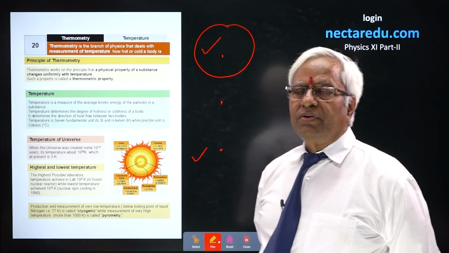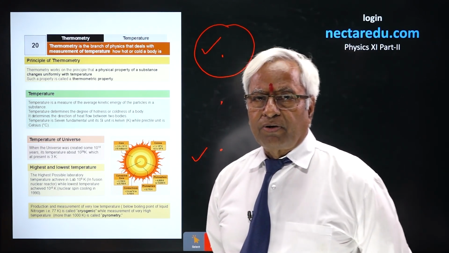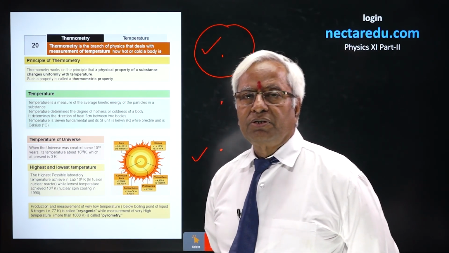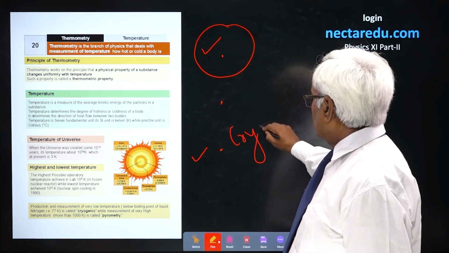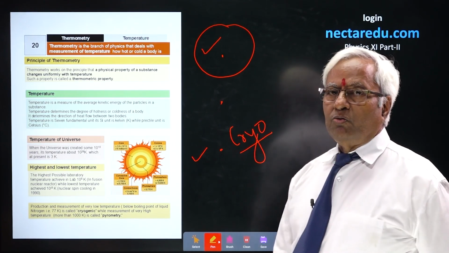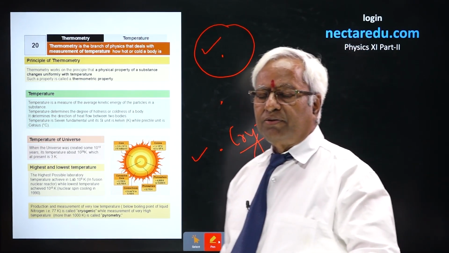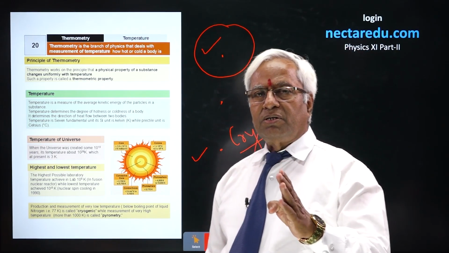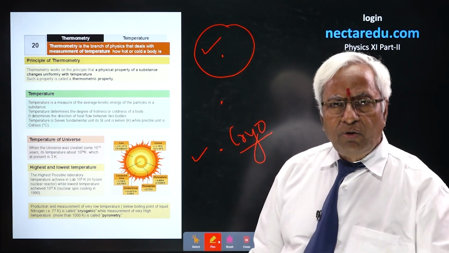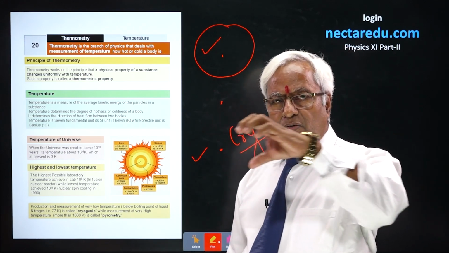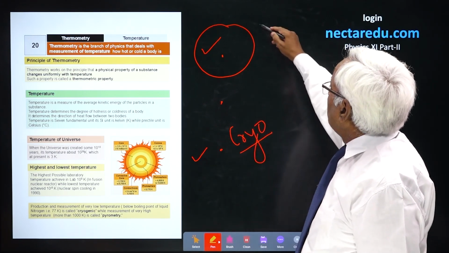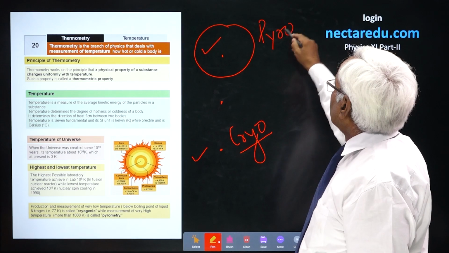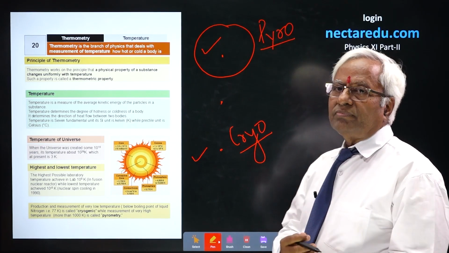And similarly, when you talk about low temperature production or measurement, you use the term cryo, C-R-Y. This is cryo. It refers to low temperature, very low temperature. When I am using the term low, it means simply very, very low, below what is very common to us. So this is cryo for very low, pyro for very high.